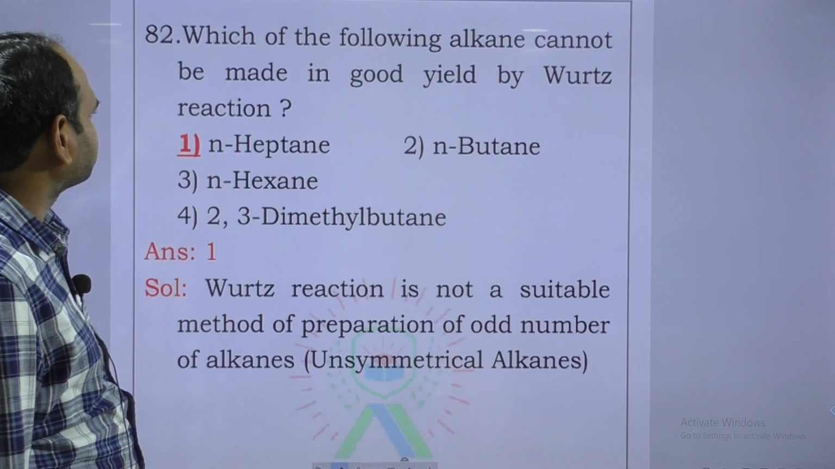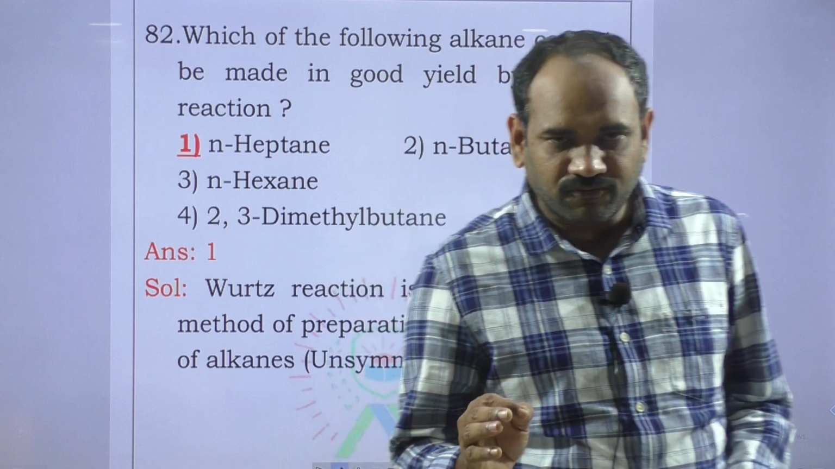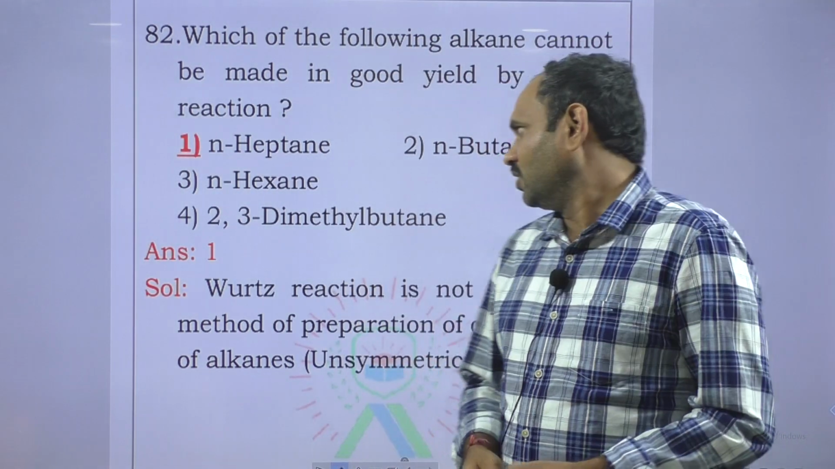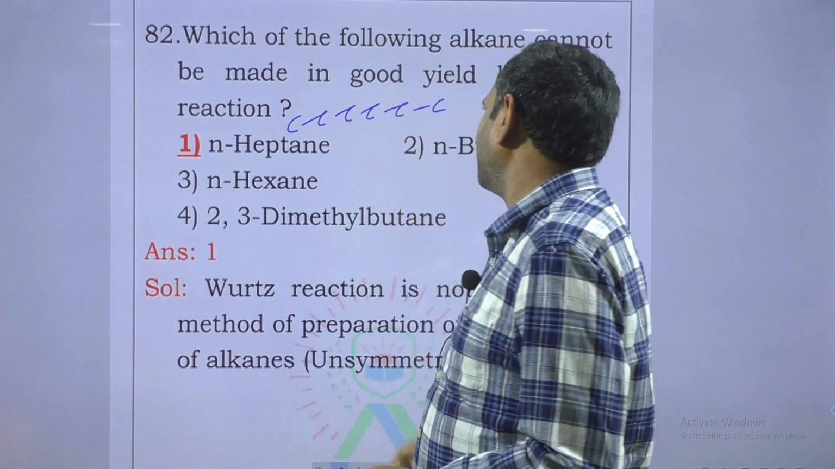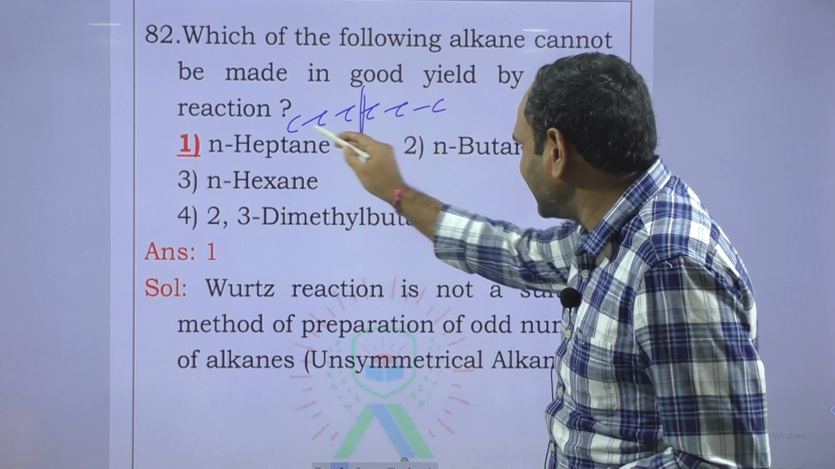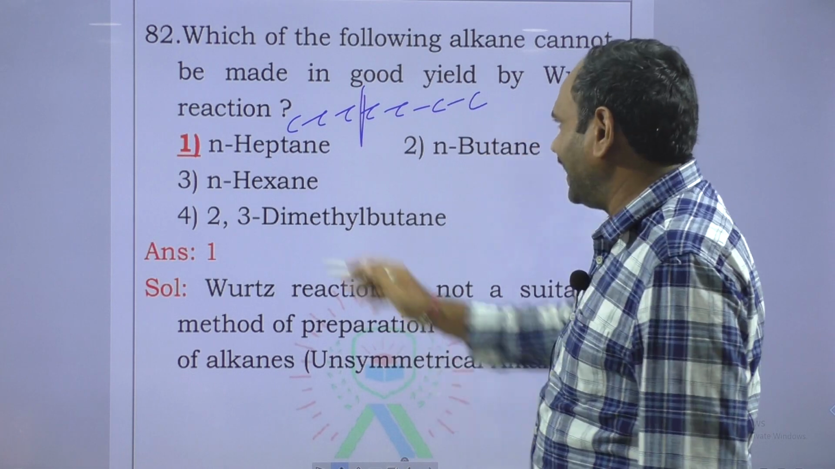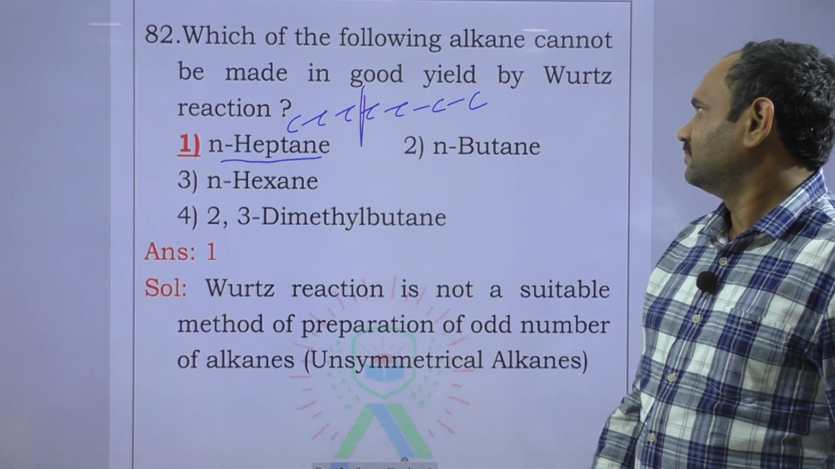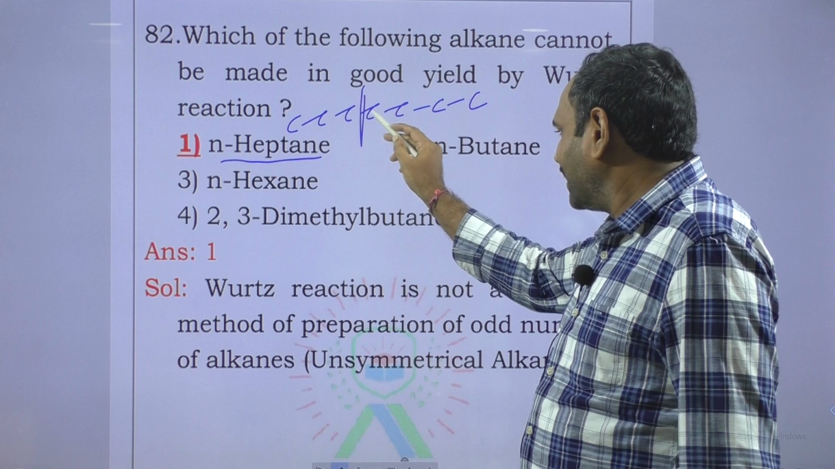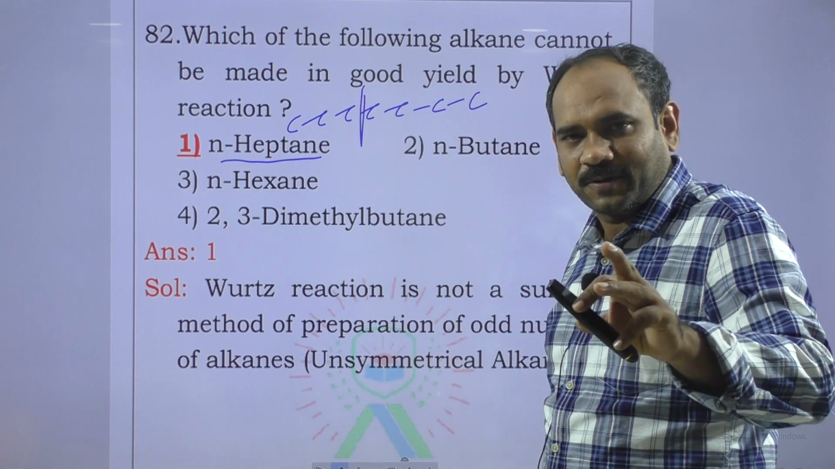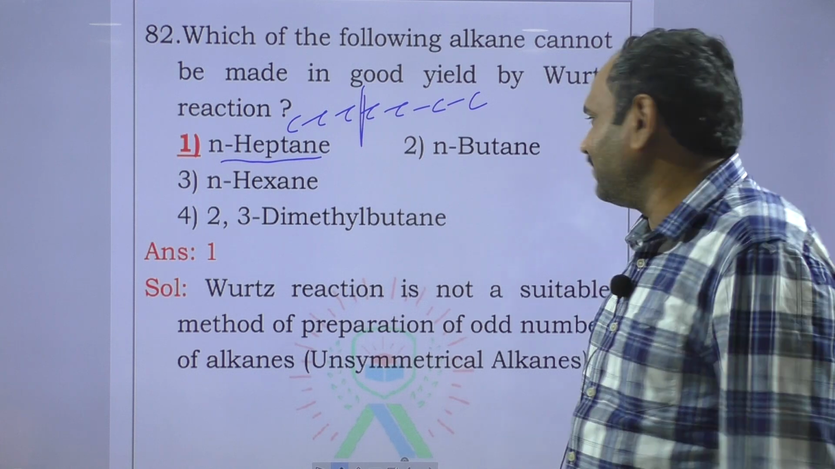Next one is Wurtz reaction. Generally, Wurtz reaction is used for the preparation of symmetrical alkanes. Now we can observe this hexane, nothing but 6 carbons. Here, by cleavage of this, on this side 3 carbons, on this side 3 carbons. So that's why heptane is an odd number of carbons. It is used for the preparation of symmetrical alkanes with even number of carbons.